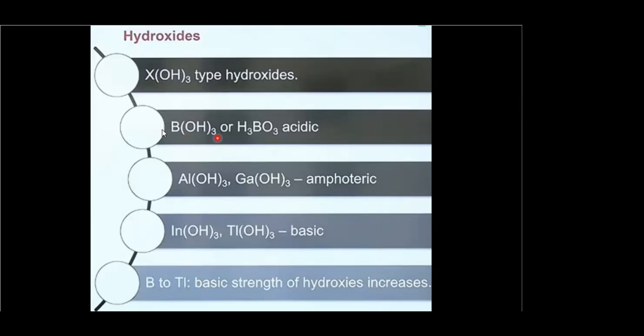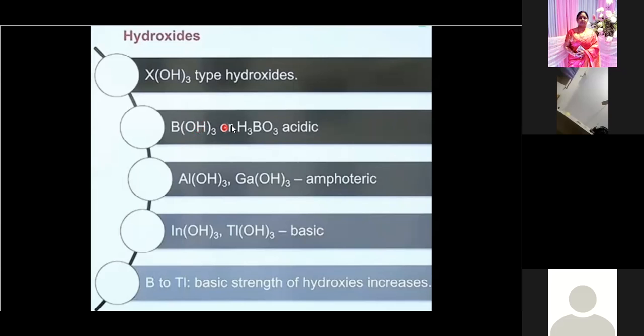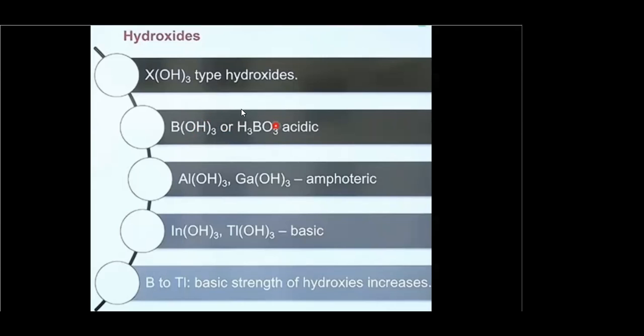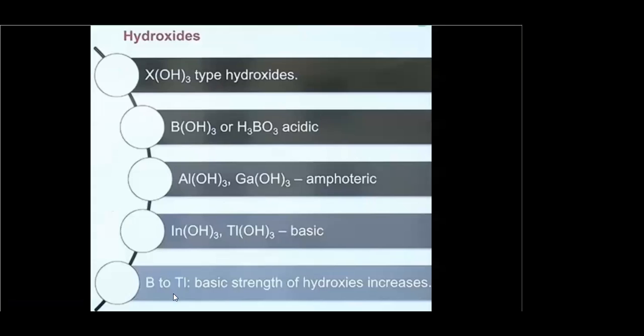Out of these, boron hydroxide, though OH minus ion is there, is not basic in nature. It is acidic in nature. Why? Because it will accept one OH from a water molecule and give out H plus ion. So it is a protonic acid. So this is acidic in nature. Aluminium and gallium hydroxides are amphoteric in nature, whereas indium and thallium hydroxides are basic in nature. So from boron to thallium, the basic strength of hydroxide